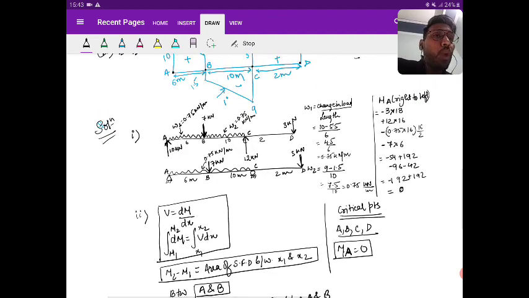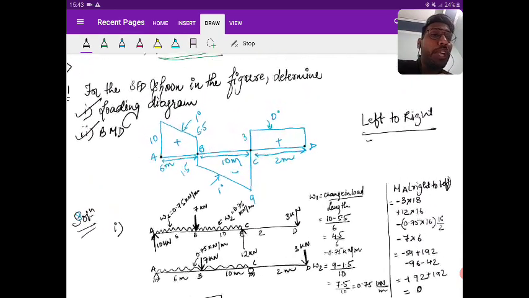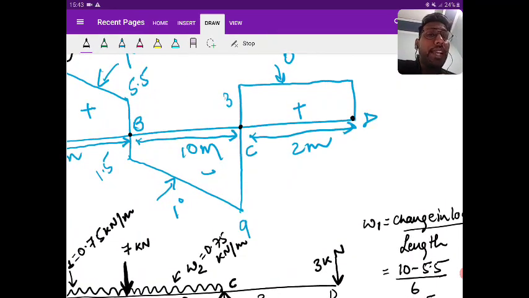So what I'm going to write? MC minus MB is equal to area of shear force diagram between B and C. Look at the diagram. Trapezium is there, so that is the area of trapezium. Negative area, you have to take negative. Sum of parallel sides 9 plus 1.5, distance between them 10.